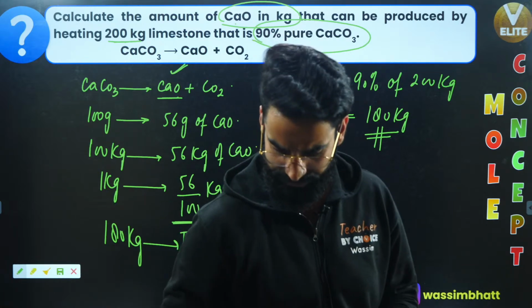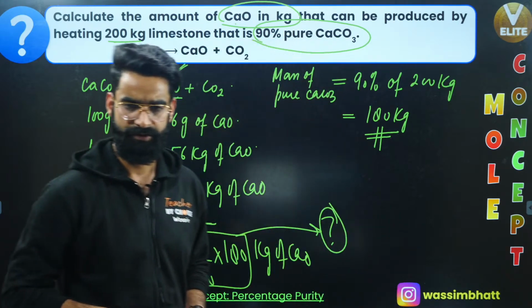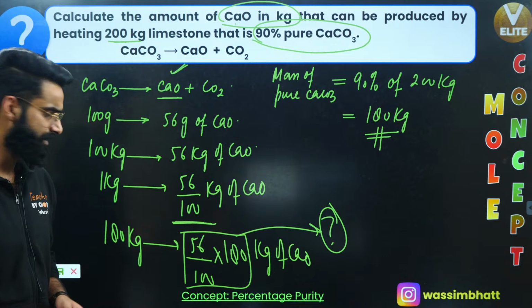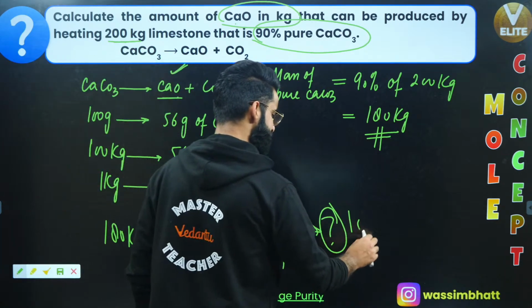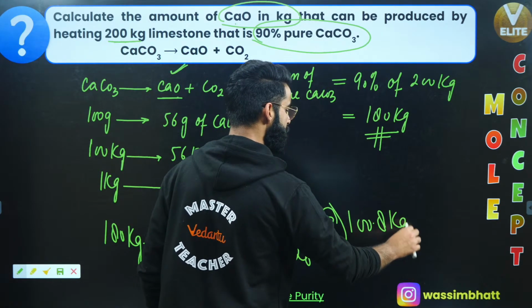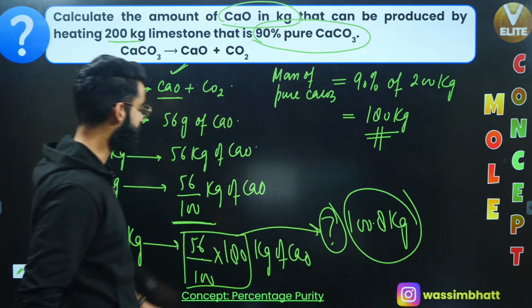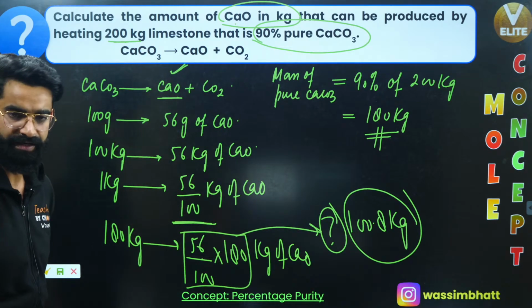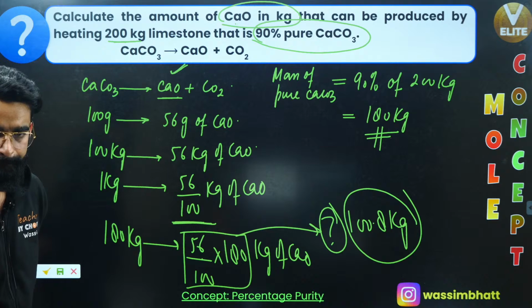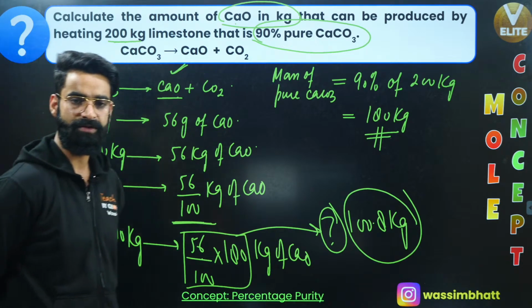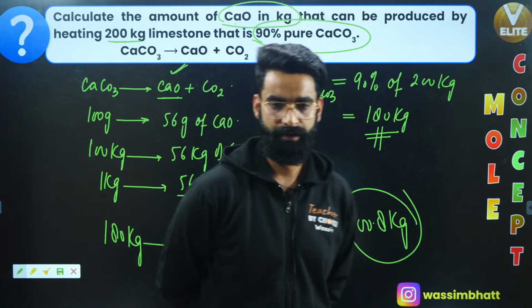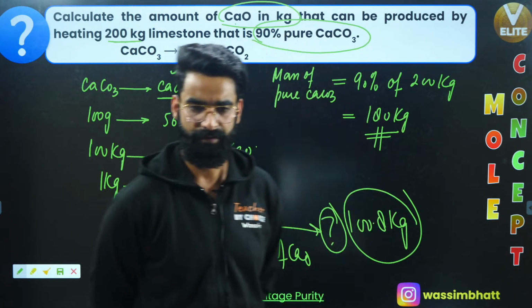Let me know in the chat box if it's clear to you. So people are saying it's 100.8. Okay, so people are saying 100.8 kilograms of calcium oxide are getting formed at the end of the reaction, okay? Let me know in the chat box if it's clear to you. Give me some green signal from the chat box so that I can move on.